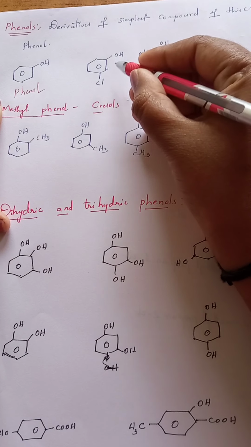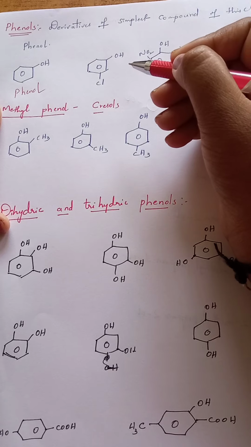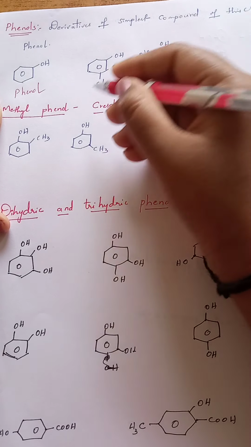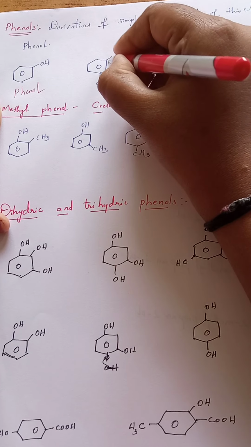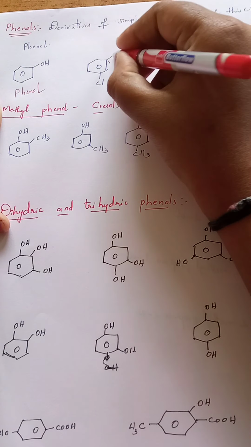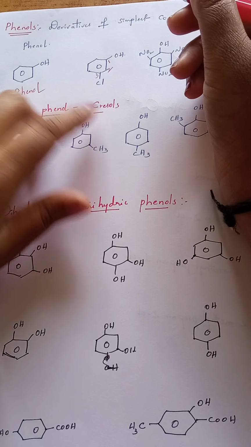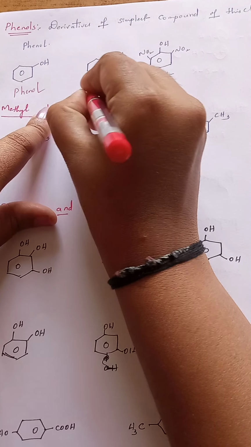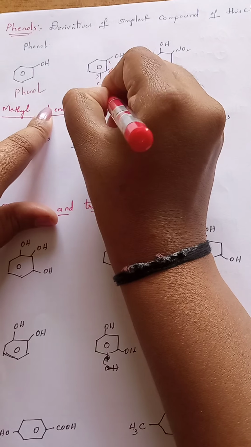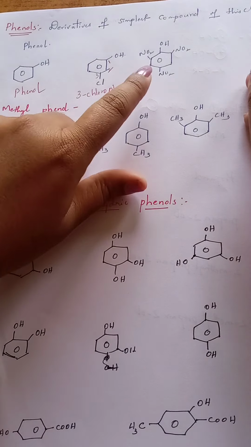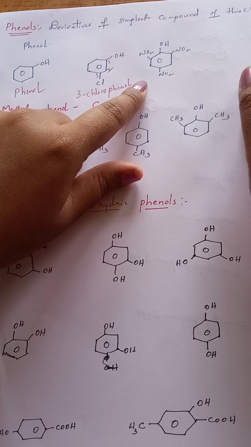Understand? In this case, chlorine is also attached to the phenol. Give numbering for the representation of the chlorine position. The OH-containing carbon will get the first number because it is the functional group, then second, and this is the third. At the third position chlorine is present, so we can call it 3-chlorophenol. 3-chlorophenol.